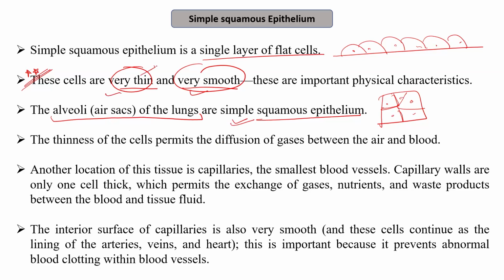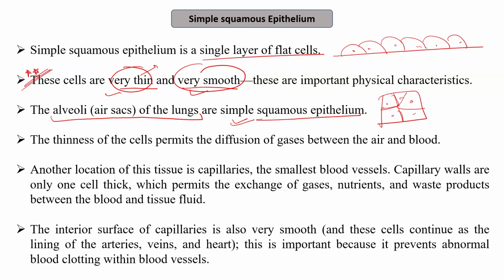So what will be the advantage of this thin simple squamous epithelium? And why is it present in the lungs? Because in the lungs there is a passage for the oxygen. The greater the thickness of the layer, the more difficult the diffusion of gases will be, right? So we need a very thin layer that allows rapid diffusion. By remembering just the property, you can remember the sites where these types of epithelium will be present. Since one of the very important properties of simple squamous epithelium is that it is very thin, it offers the advantage in diffusion.